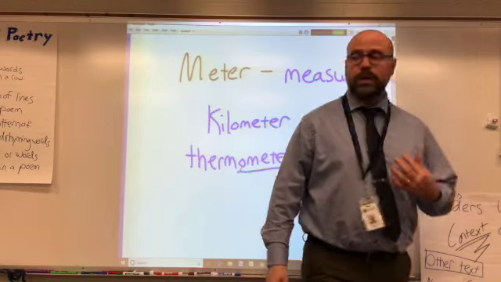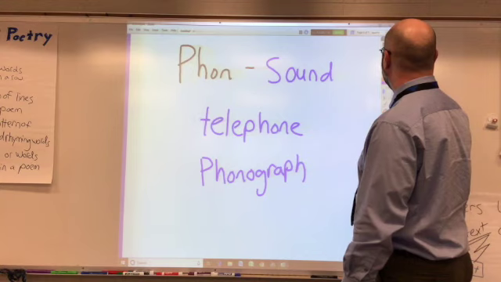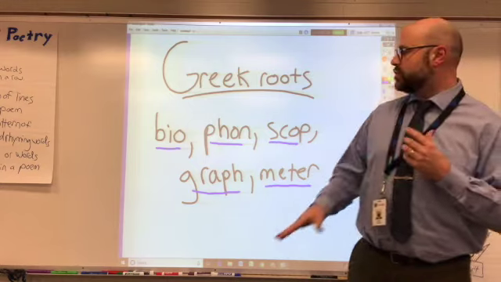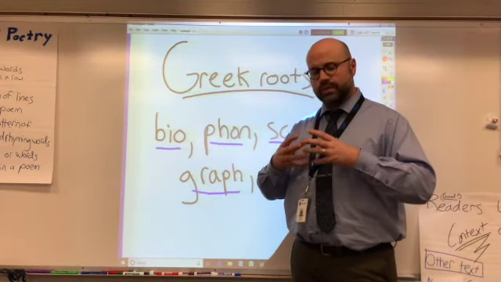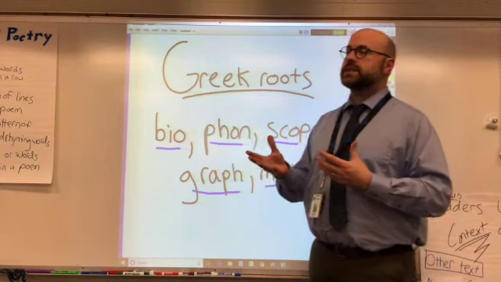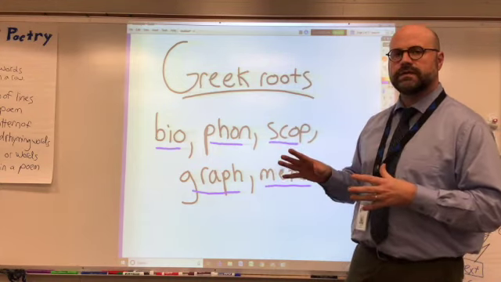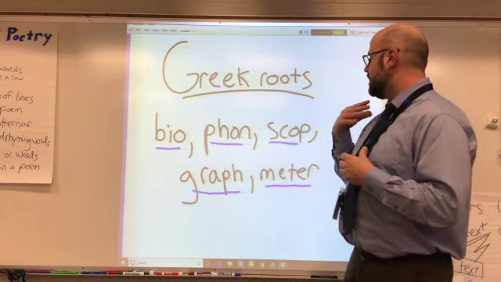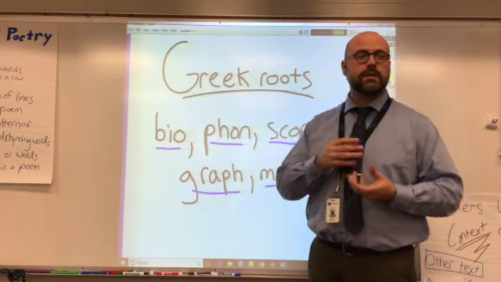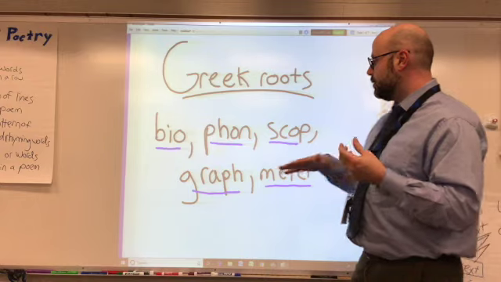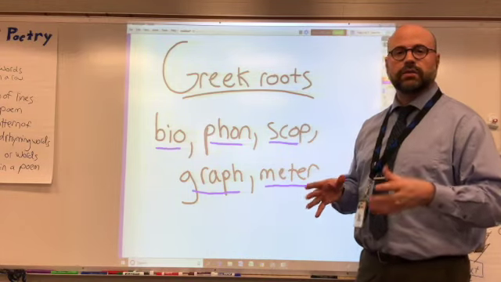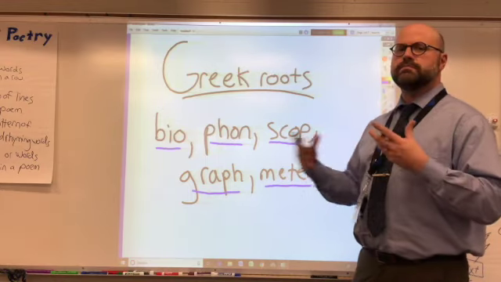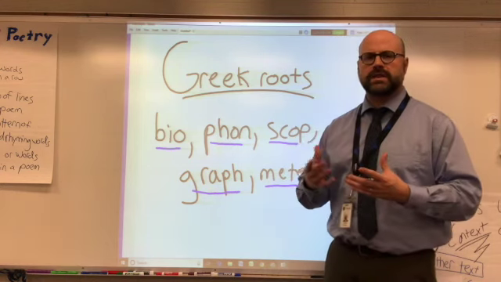So these root words all have meanings. Bio, phone, scope, graph, and meter. And if you can remember just what the roots mean, when you come across a word you don't know, you can stop and go, wait, I know that. I know bio means life. I know phone means sound, so that has to be something that somebody can hear. I know scope is a viewing instrument, so the character must be using something to see. I know graph means write, or written or drawn, so somebody's writing something down. Or meter means measure, so it's got to be a device for measuring something.